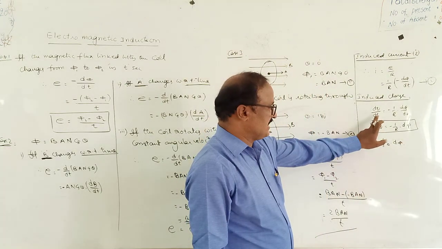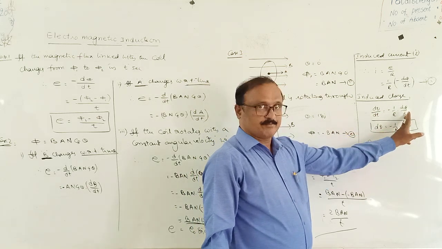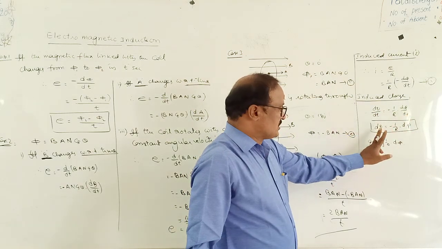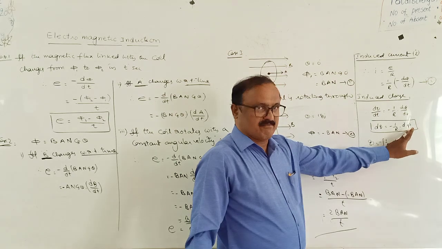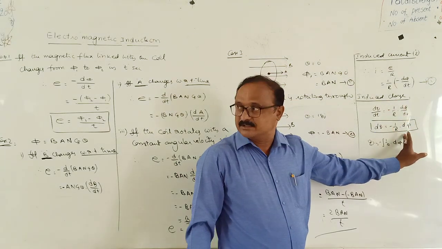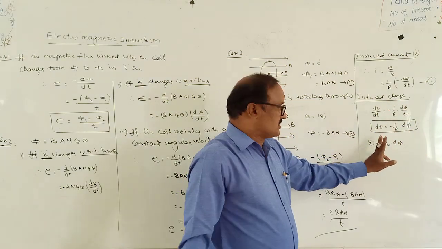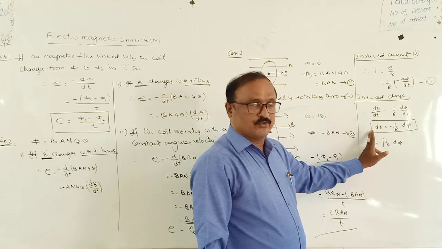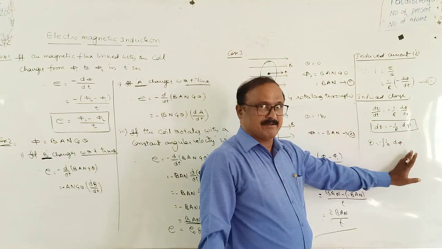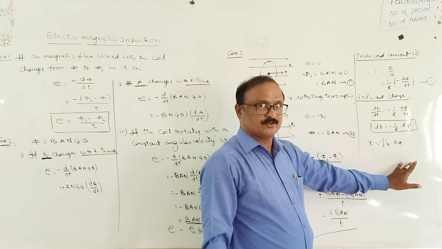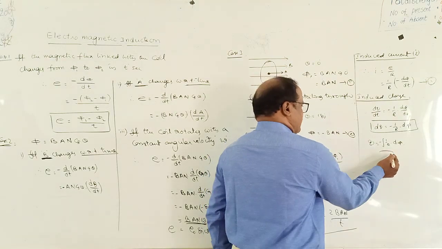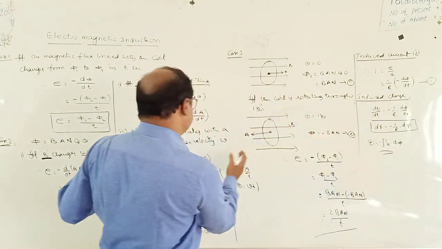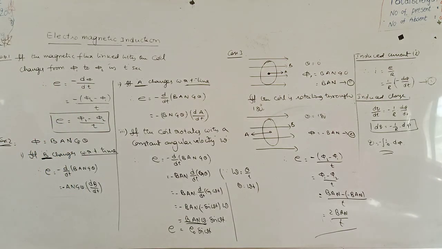Observe here, on both sides the time terms cancel. That means the induced charge is independent of time. Very, very, very important point. The induced charge inside the given closed circuit is independent of time. Remember this point, students. Okay? So if you know all these formulas including this concept, you can do the sums corresponding to induced EMF according to Faraday's law, module 1, module 2, class work, homework. Okay?